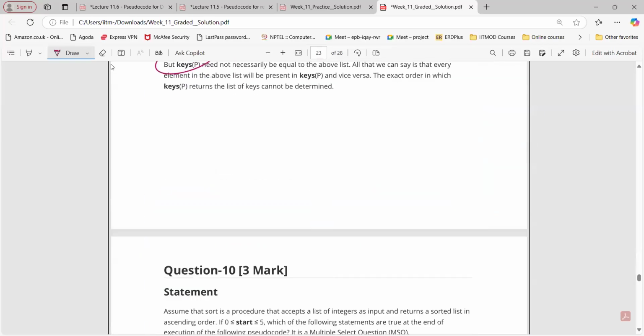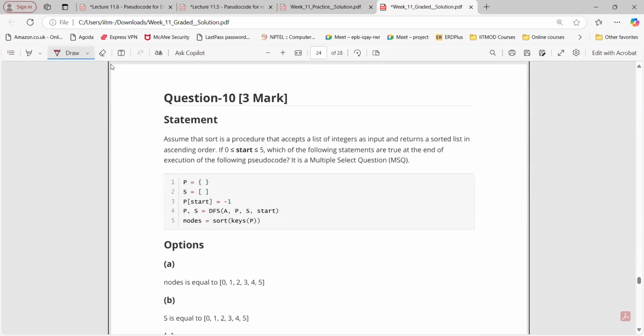Yes, okay, sir, got it. What about question 10? What are we doing here? Assume that there is a procedure that accepts a list of integers as an input and returns a sorted list in ascending order. Start is 0 and 5. Which of the following are true at the end of execution of the pseudocode?